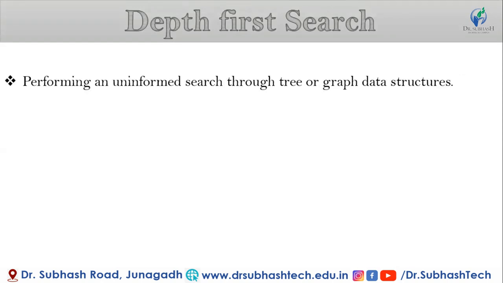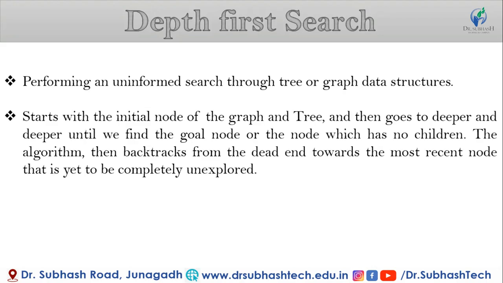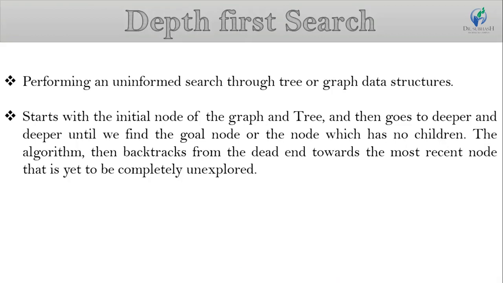DFS is an algorithm used for performing an uninformed search through a tree or graph data structure. The depth first search algorithm starts with the initial node of the graph or tree and then goes deeper and deeper until we find the goal node or the node which has no children. The algorithm then backtracks from the dead end toward the most recent node that is yet to be completely unexplored.